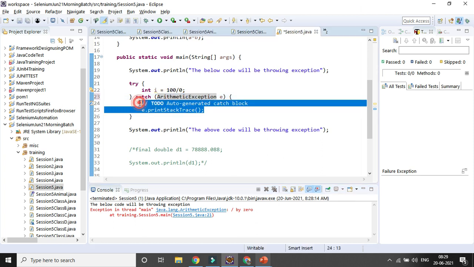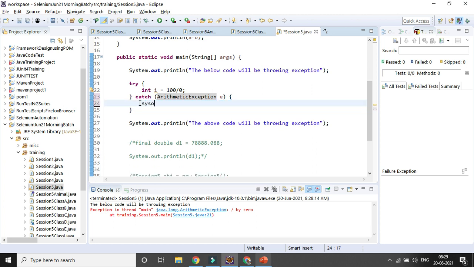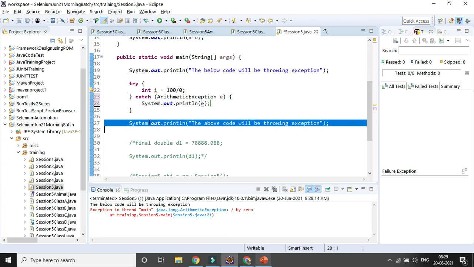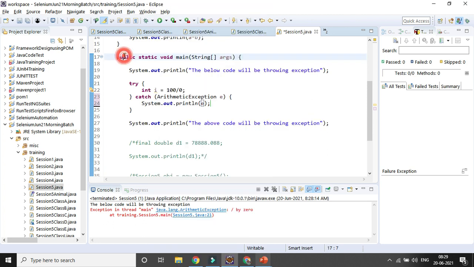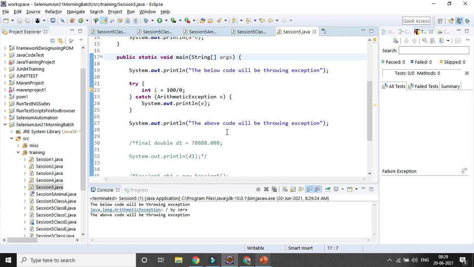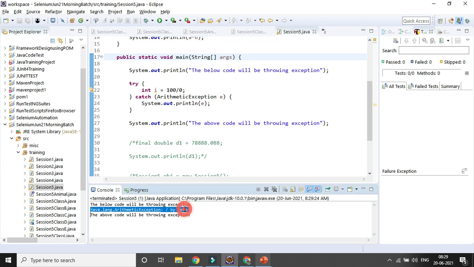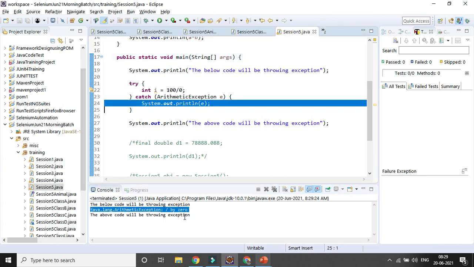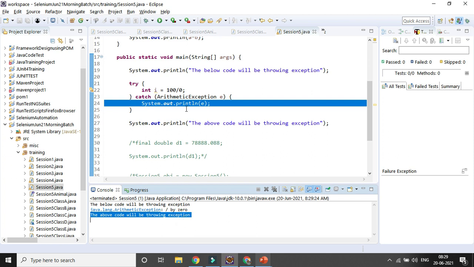And if you want to print it out, you can remove the comment and just print out the exception that is coming. So you handle the exception, the remaining lines of code will be executed, and the exception will be caught here. So that is the beauty of exception handling. An exception is not an error, it's something that you know can happen in your code. So beforehand I can get to know that this problem can happen, so definitely I can solve those problems, right. You can see the exception has been handled and printed, and the next line of code is executed after the try catch block.